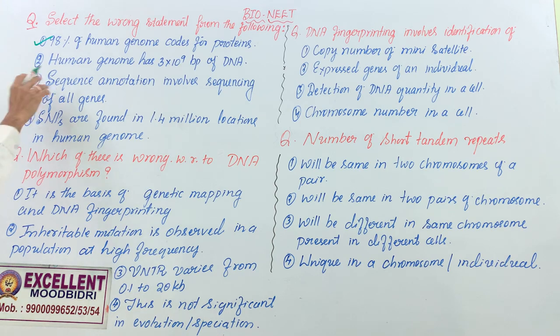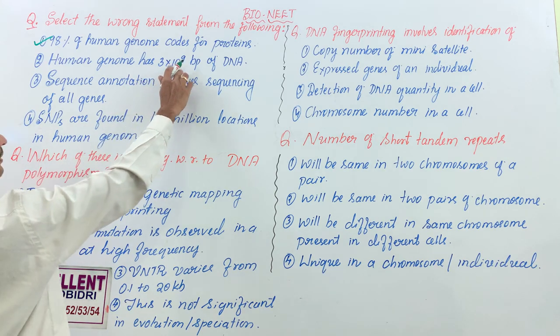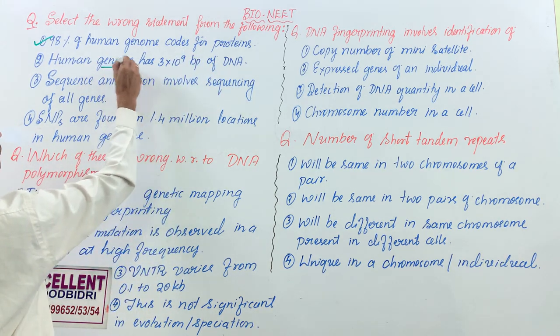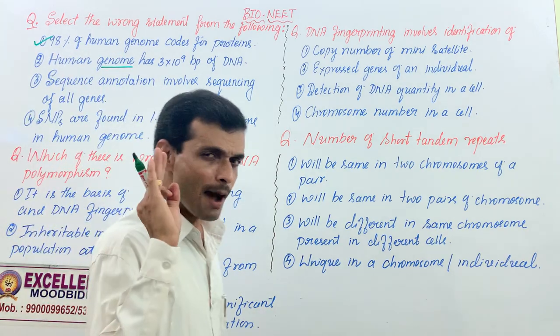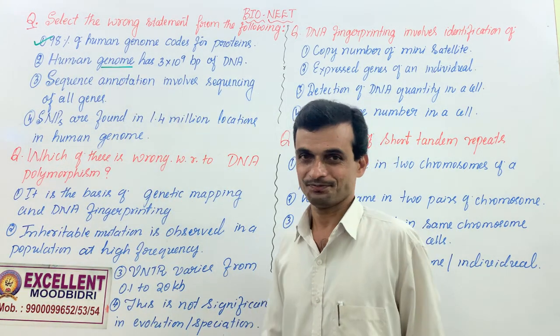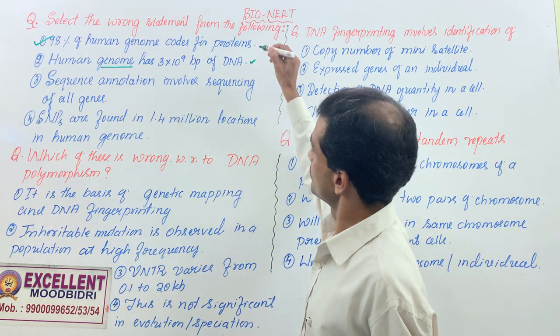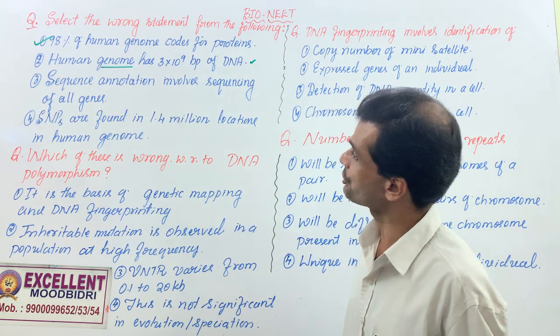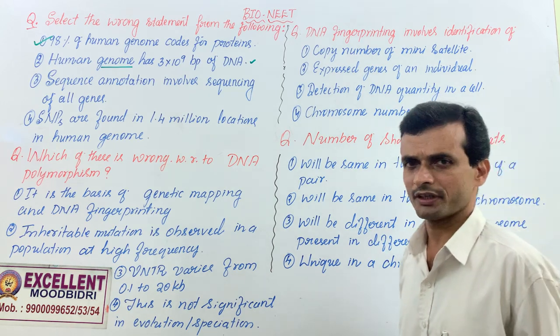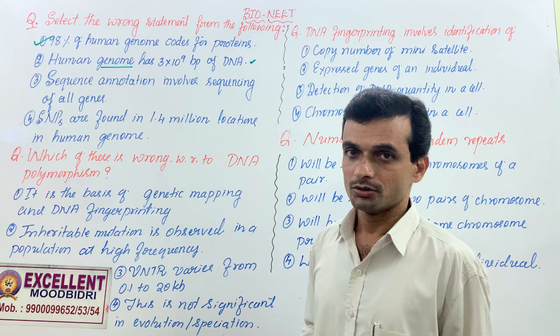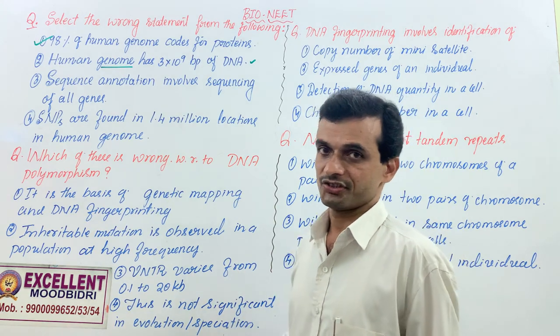Check the second option: human genome has 3 into 10 to the power 9 base pairs of DNA. That's correct. Genome here indicates the haploid set of chromosomes, that is n number. We can eliminate this. Sequence annotation involves sequencing of all genes, coding or non-coding, and all other genes of euchromatin and heterochromatin segments.